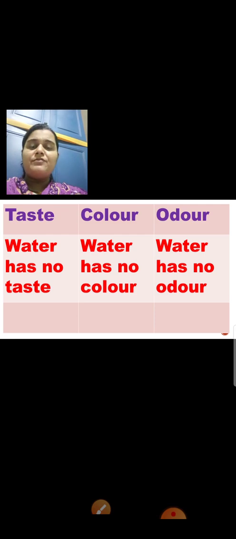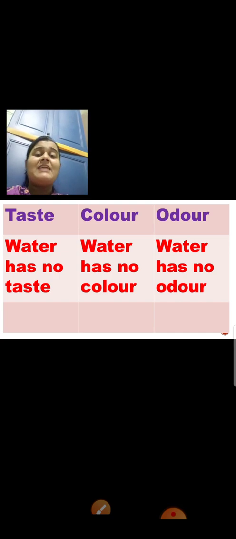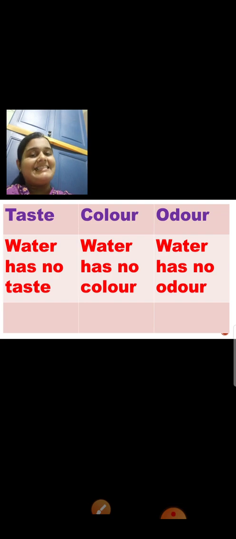Potable water. Now children, let me tell you how you can make out which water is potable and which water is not potable. So do you want to see that? See, I have prepared a small table which will make it easier to understand the difference between potable water and dirty water. Is that clear?